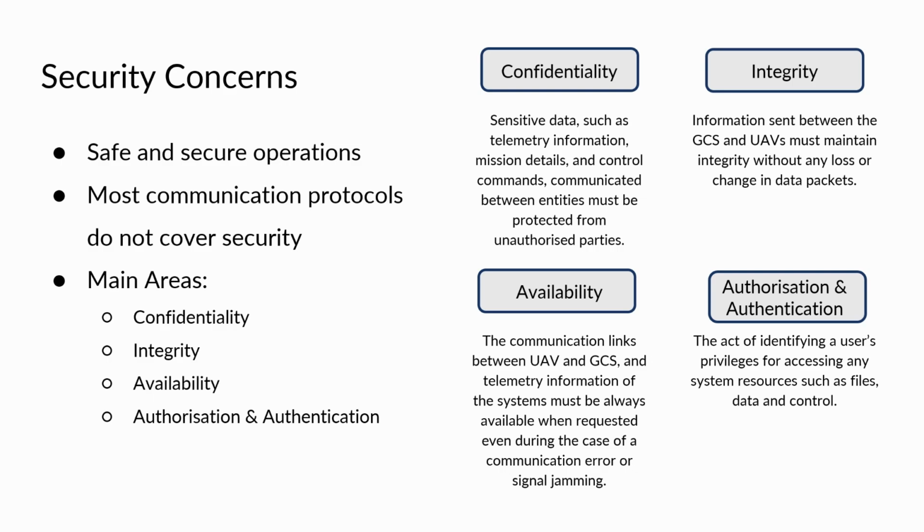Communication security is one of the areas of research for safe and secure operations. The main areas for security include confidentiality, integrity, availability, and authorization and authentication. Confidentiality means communicated sensitive data should be protected from unauthorized third parties. Integrity means information sent must be tamper-proof and packet loss resistant. Availability means communication links must be always available when requested. And finally, authorization and authentication, where a user's privilege for accessing any system resource must be identified.